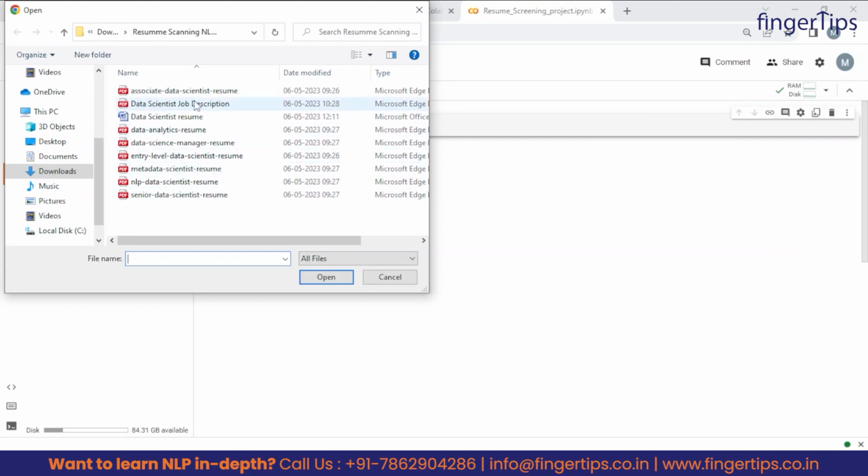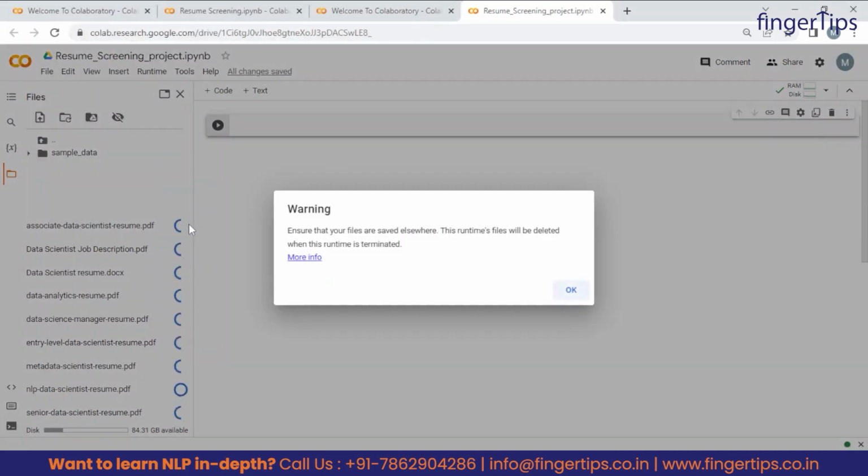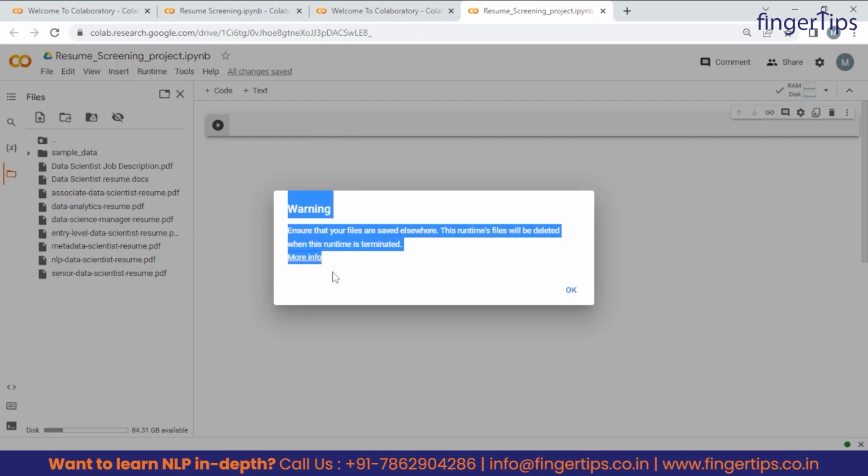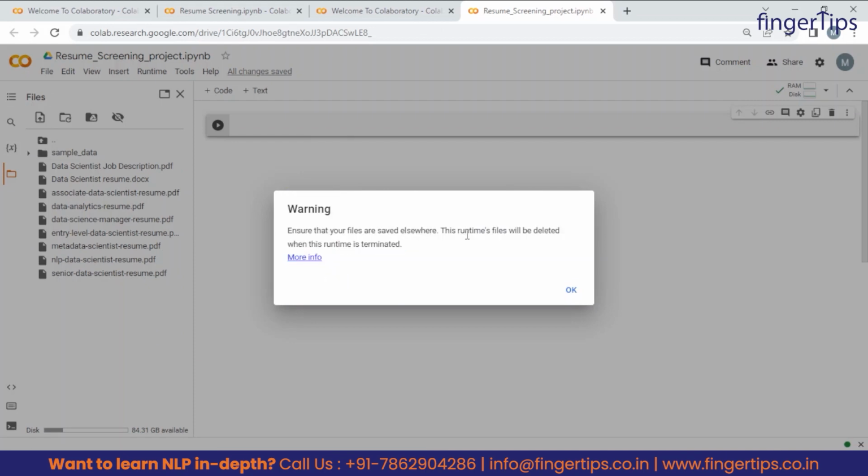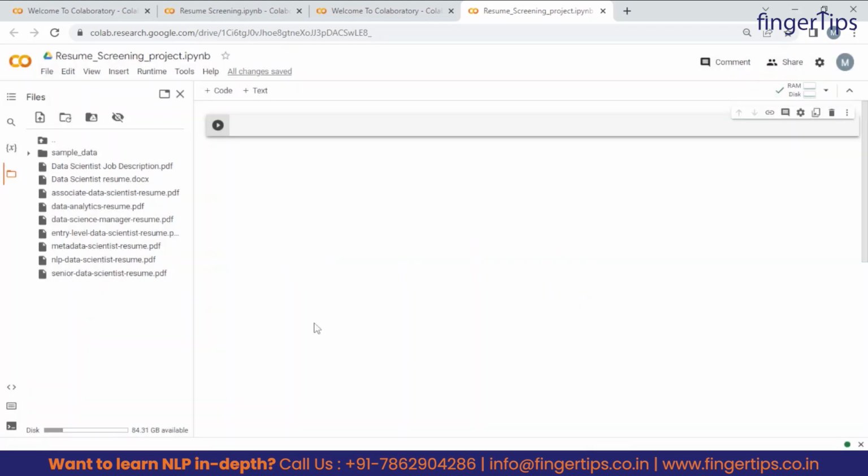Along with it, we also have this job description file. So we will simply select all these resumes and the job description also, and click on this open button, which will load all these files. So guys, we can see this warning appearing on our screen. It says that all the files should be saved somewhere else also, because these files will be deleted once we terminate this, right? So okay, fine, we will just click on OK, and we can see we have our files or our data loaded here, right?